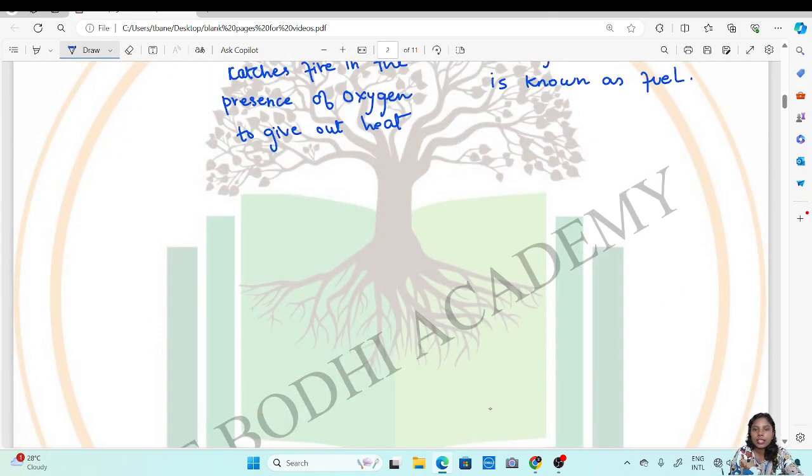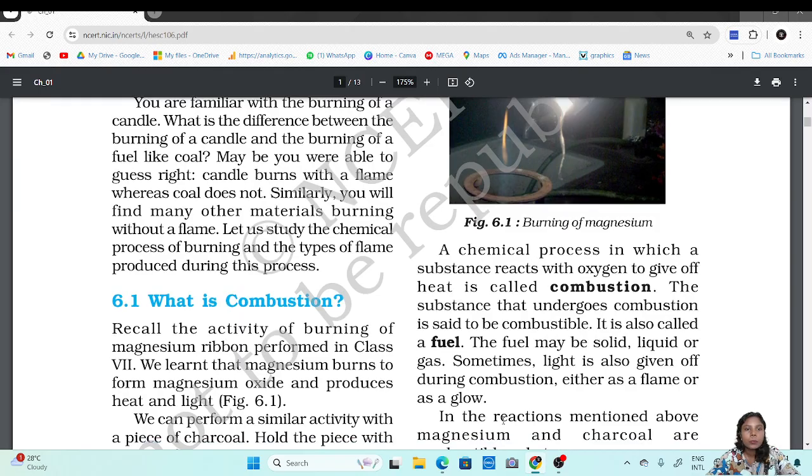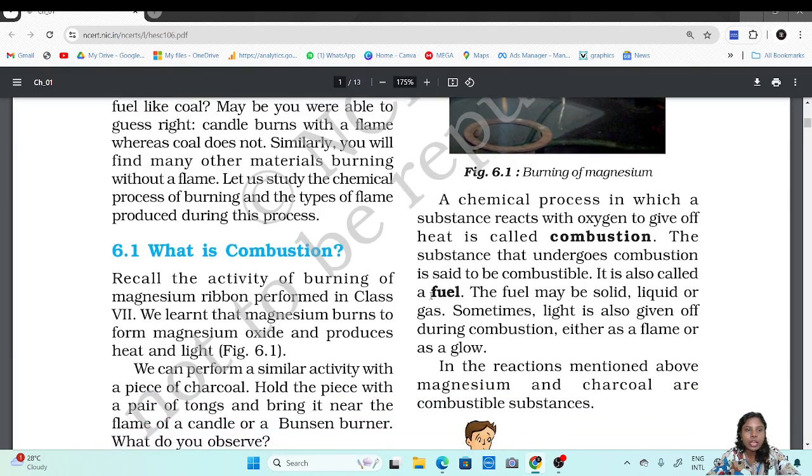Say this is your candle. On top, you see this flame-like structure. So this is your flame. A candle burns with a flame, whereas if you have a piece of coal, you'll never see any flame coming out of it. You just feel the heat around it, and you can see some part of the coal glowing red. Similarly, you will find many other materials burning without a flame.